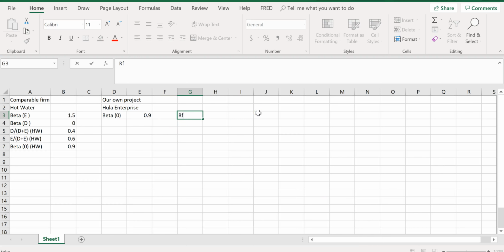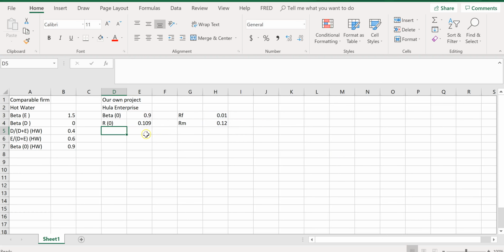Hence R0 equals RF plus beta times RM minus RF.